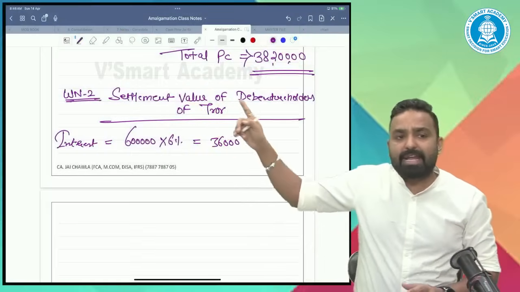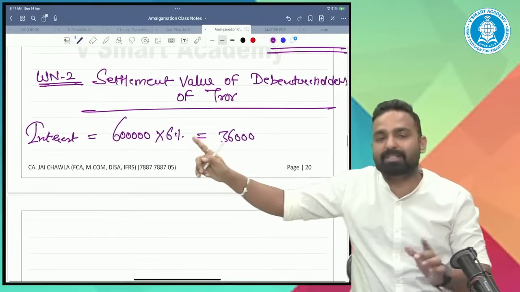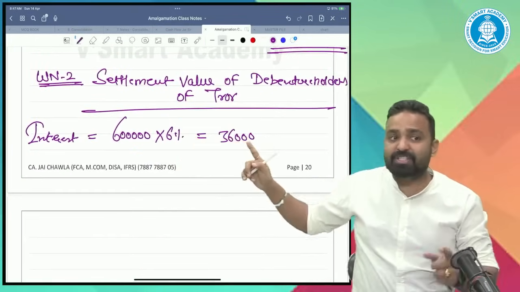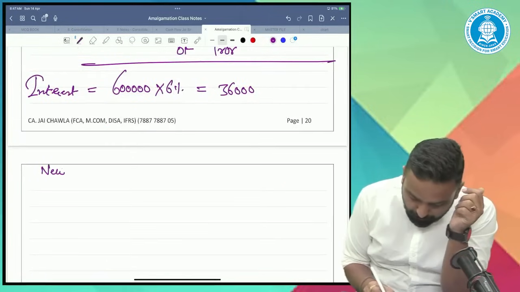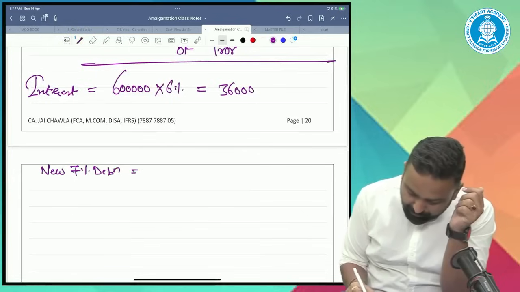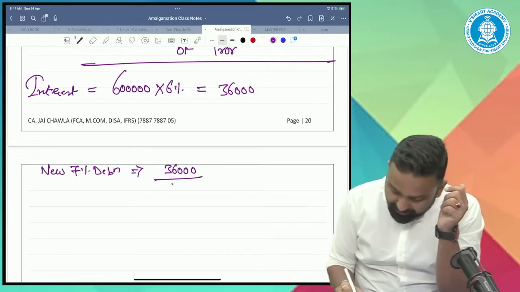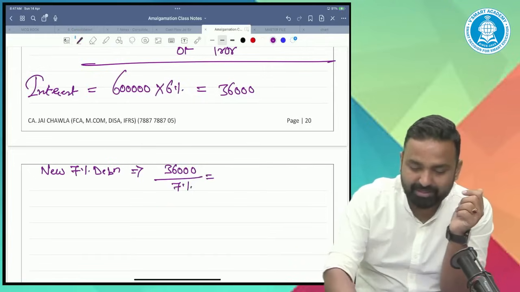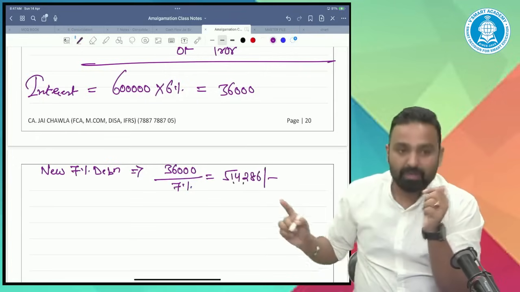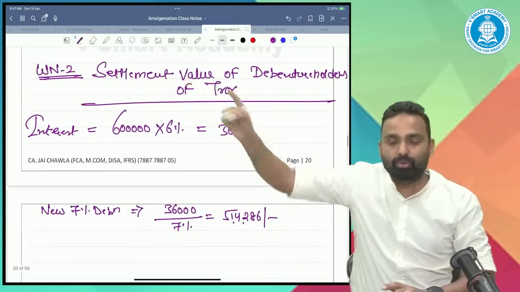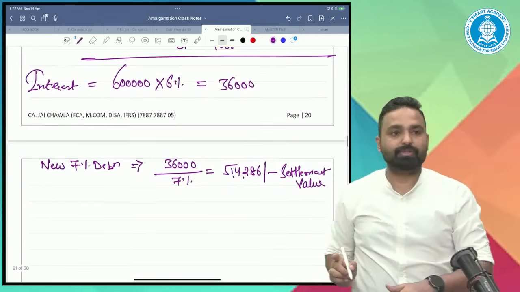We'll do the settlement value of debenture holders of the transferor company. Right now, they are getting interest of 6 lakh multiplied by 6%, that is 36,000. Now, the same interest amount they want from the new 7% debentures. So 36,000 divided by 7% is approximately 514,286. It's the settlement value of debentures. Guys, have you understood this concept?